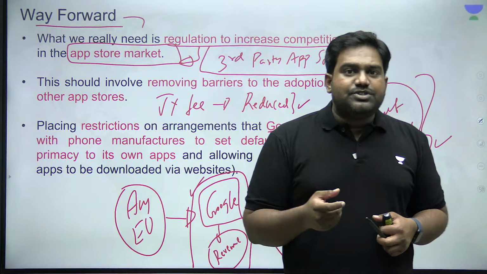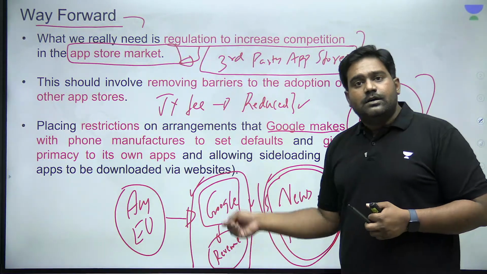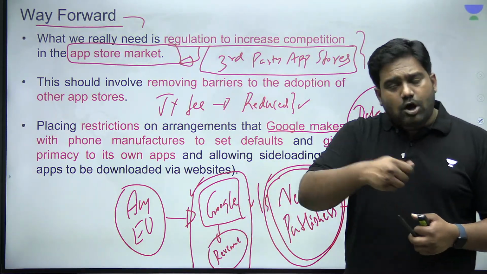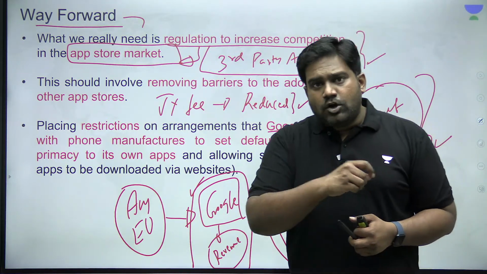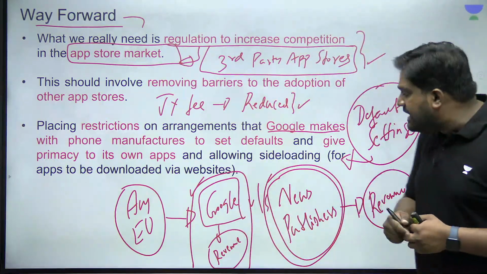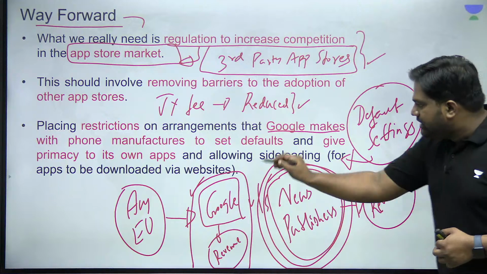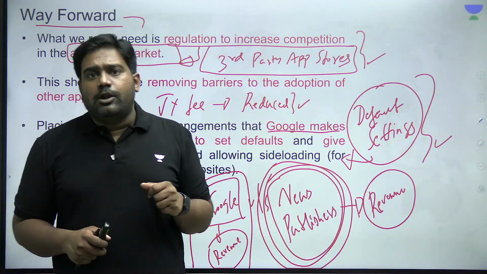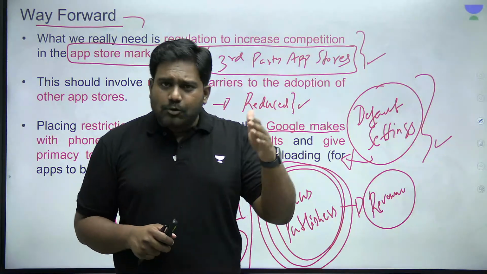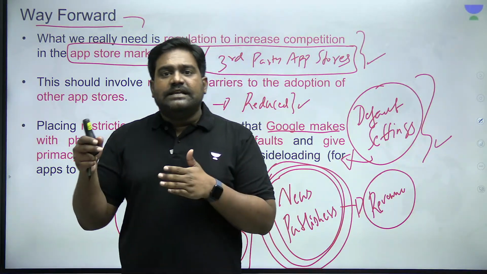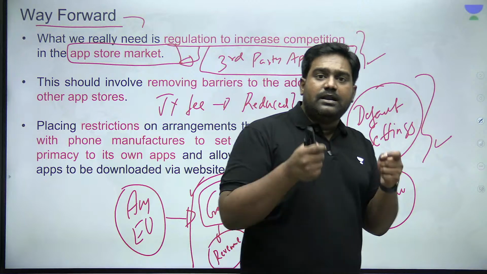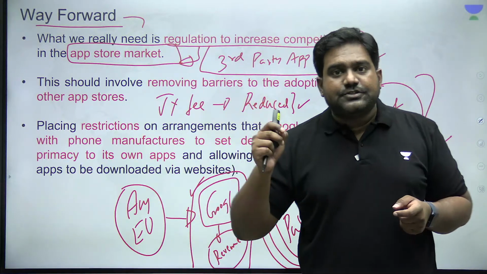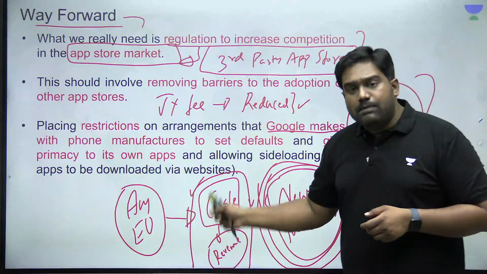Whatever ad revenue is generated through news articles, Google and other platforms were cornering this entire revenue. They were not sharing even a single penny with the news creators, with the media outlets. So in this regard, Australia passed a law a couple of years ago, mandating companies like Google and Meta to share the revenue with the media publishers. So now there is a legal mandate on them.